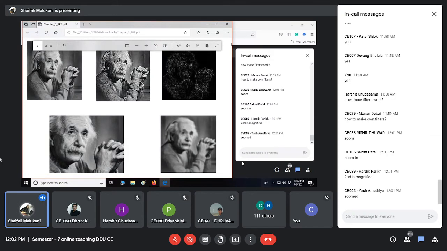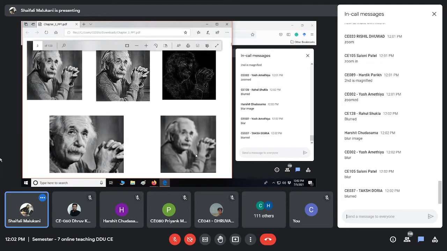Okay, fine. Can you tell me how this and this are different? First and fifth. Blur, true. So blurring you are going to learn also in the first session. Out of these operations, 3 operations you are going to learn in the first session itself: how to blur, how to sharpen, how to zoom.